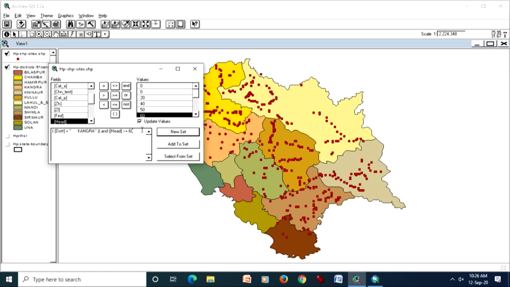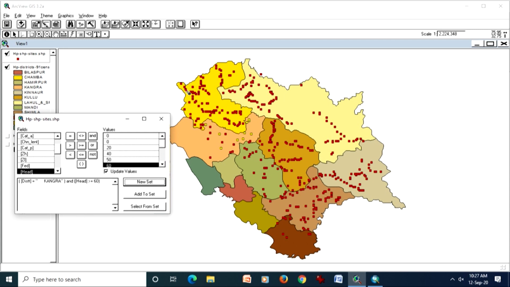The only thing which is required to take care of here is the parentheses, because these parentheses sometimes create a problem. So, only thing you have to take care of is these parentheses, otherwise it works fine.